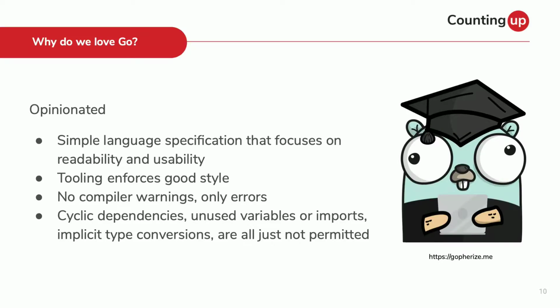It's thus very opinionated. Very simple language specification. The focus is on readability and usability. The tooling enforces that and enforces good style. There's no such thing as a compiler warning. It's either an error or it compiles. Usual kind of bad code smells, unused variables or imports, cyclic dependencies, implicit conversions of types. These are just not allowed. The compiler will throw a fit and say sorry.